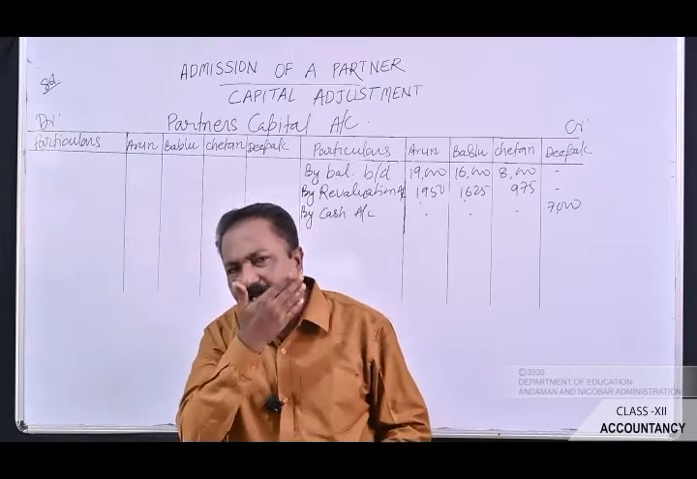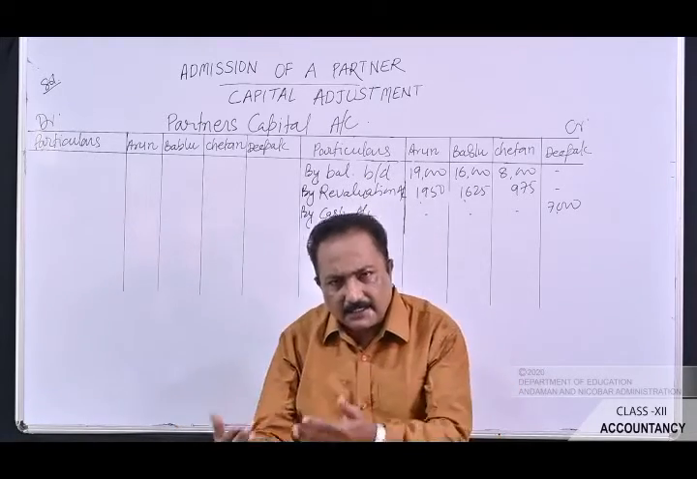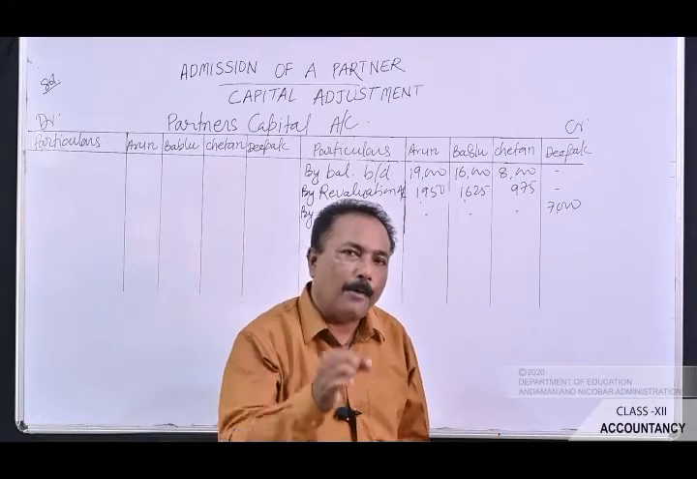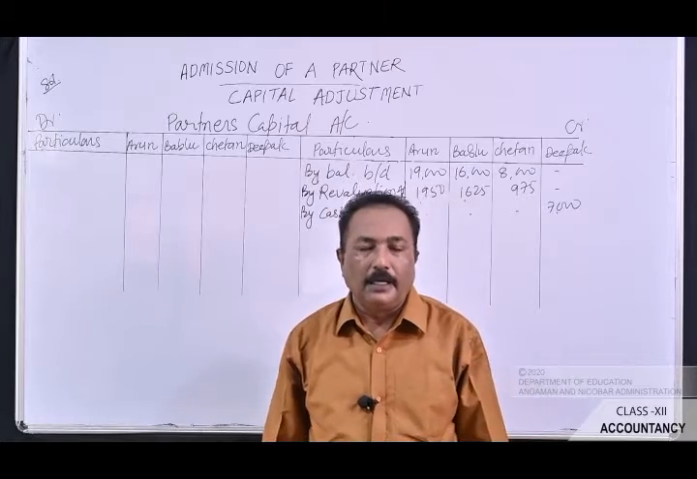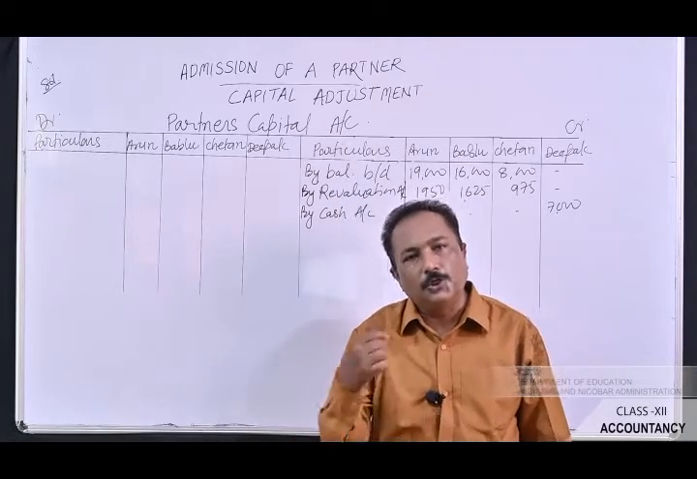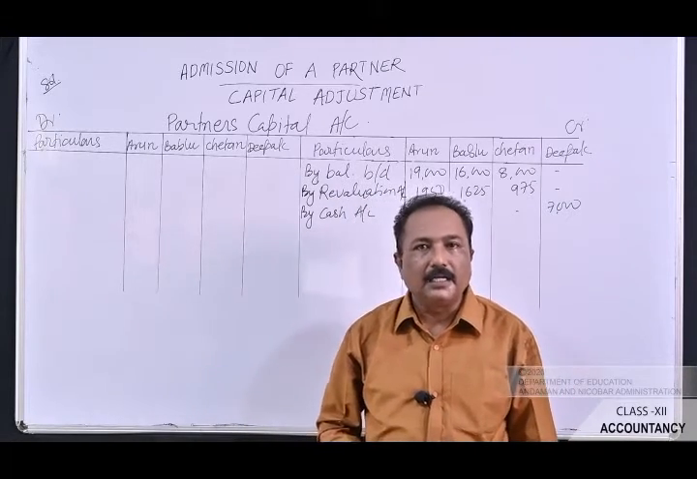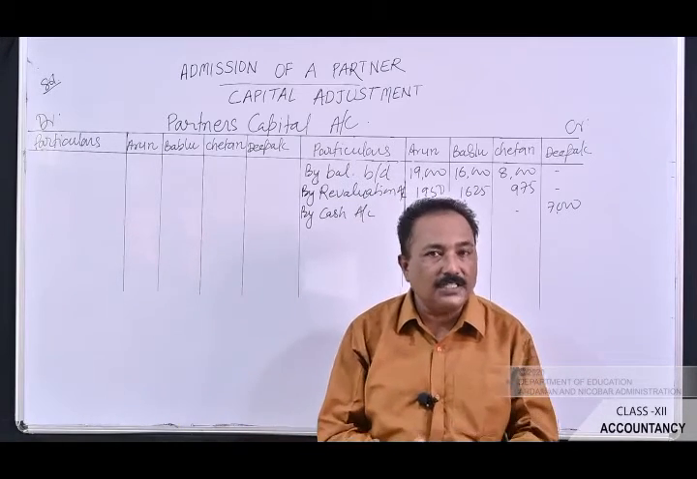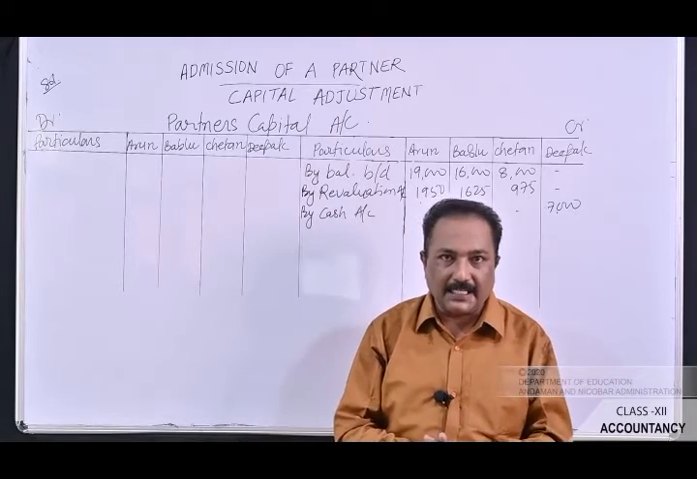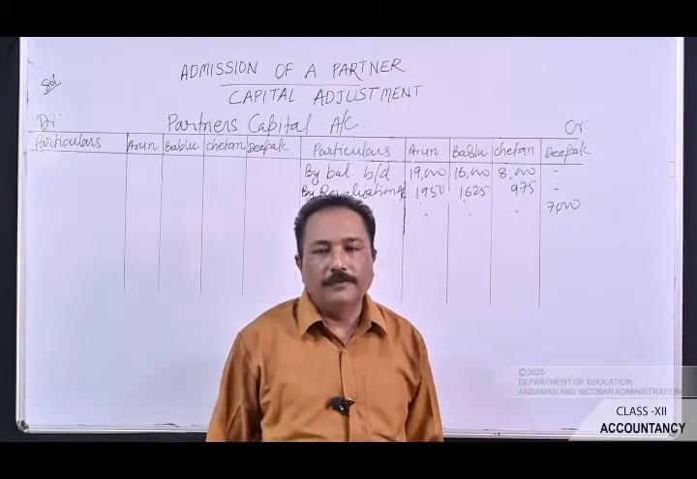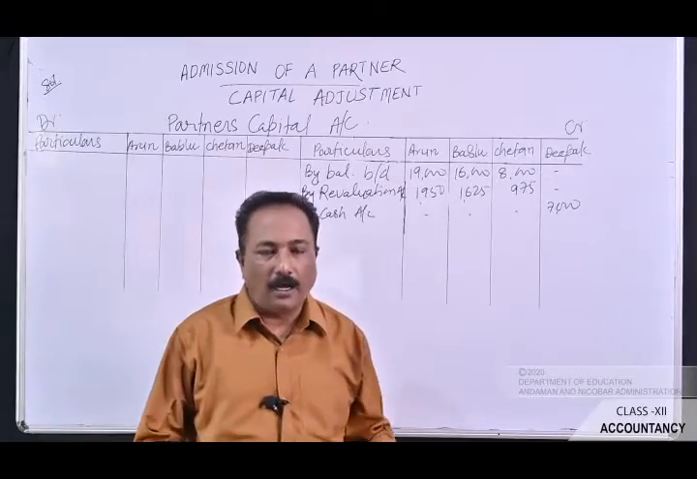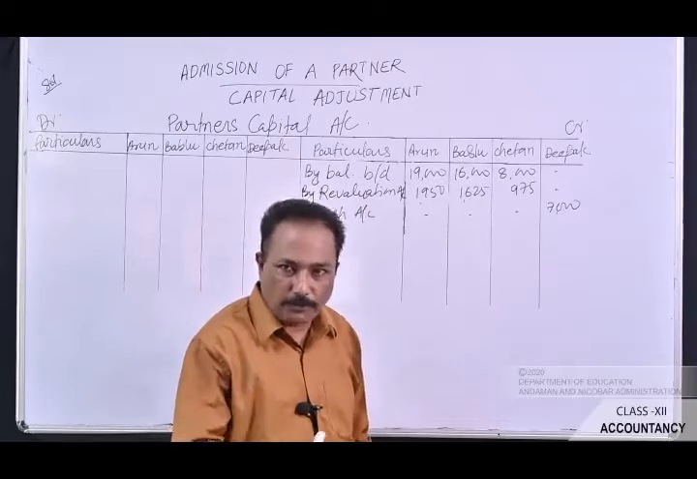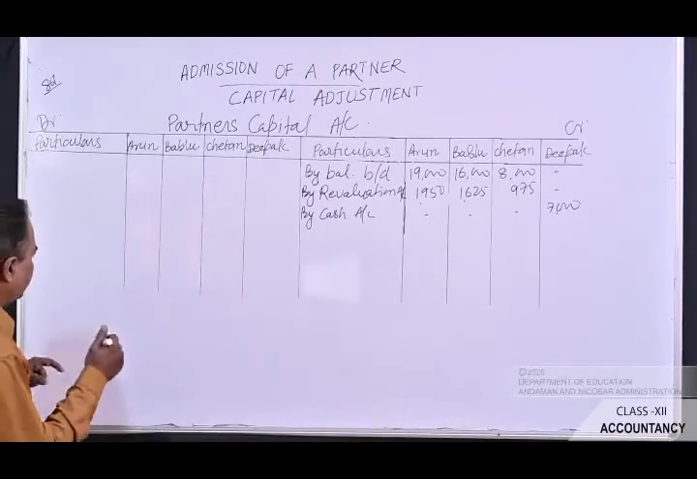Now after passing this general entry, we will pass the very next general entry, which is for the distribution of the amount of the premium. The amount of premium is usually distributed among the sacrificing partners. Now we will have to first calculate the sacrificing ratio. Now we will see what the sacrificing ratio is. For that purpose, first we will have to calculate the new profit sharing ratio. Now let's calculate the new profit sharing ratio.